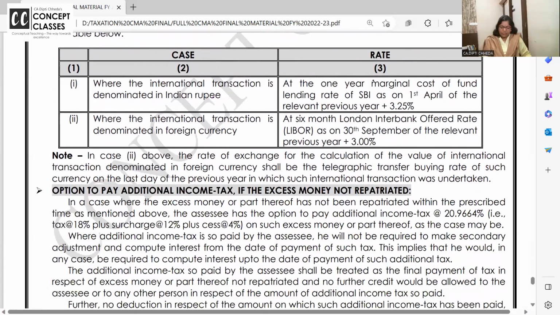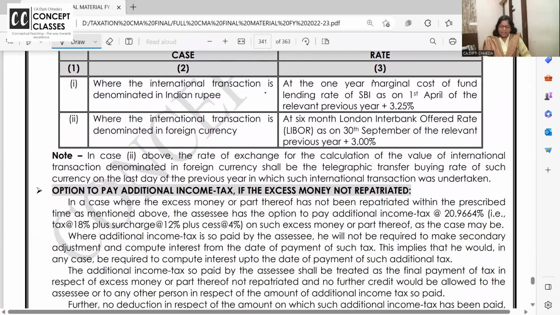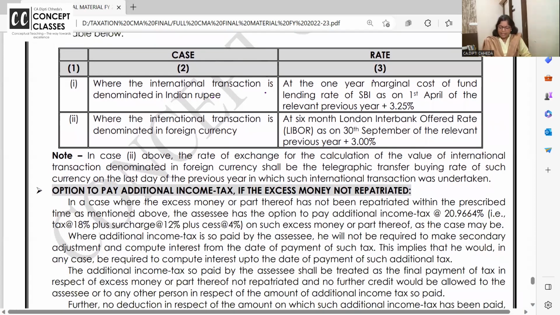Where the international transaction is denominated in Indian rupees, if this transaction is in rupees, then at 1 year marginal cost of funding rate of SBI on 1st April, means interest rate of SBI of 1st April plus 3.25%. Are you clear? Yes?